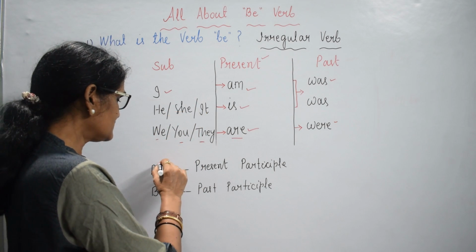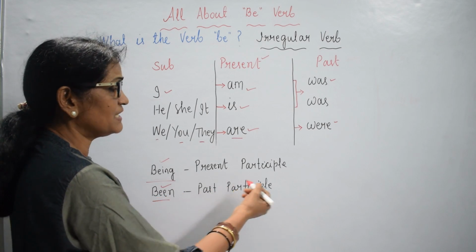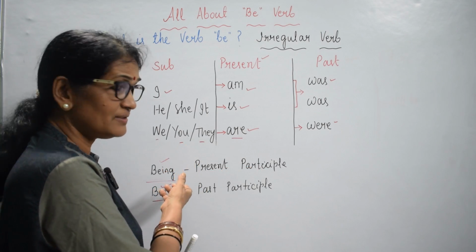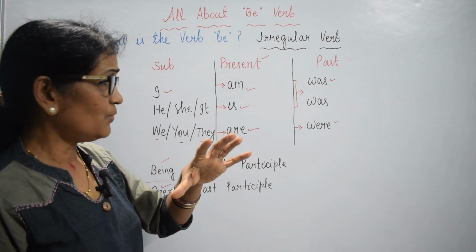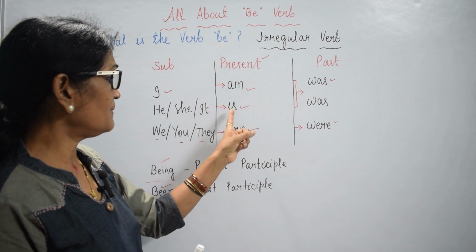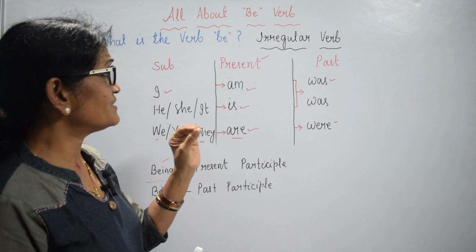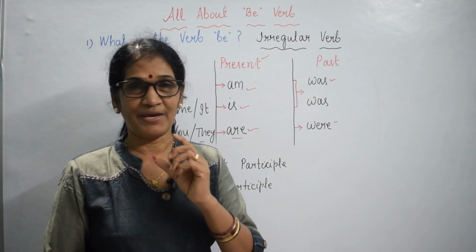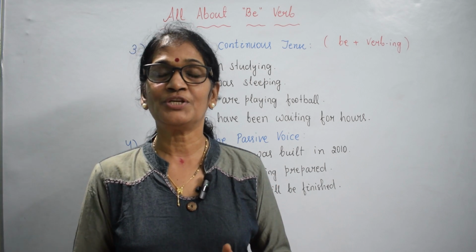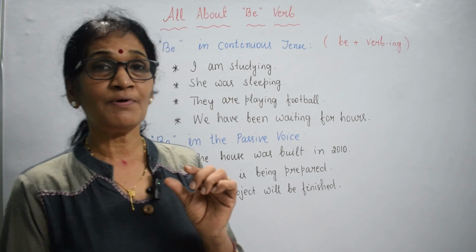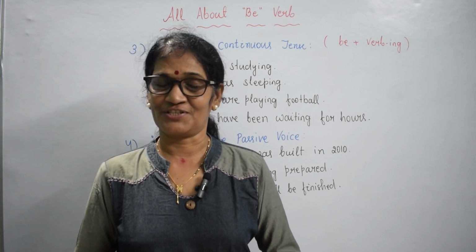And other be verbs, being and been. Being is the present participle, been is the past participle. We'll see the uses later. So we can know the forms of be verbs are am, is, are, was, were, being, been. At first we'll see how you use be verb as a main verb. Now we'll see how you use be verb in continuous tense and also in the passive structure, because be verb plays the most important role for continuous tense and passive structure. Let's see.